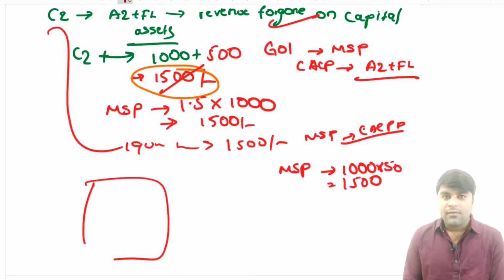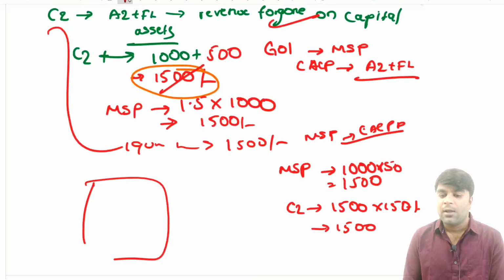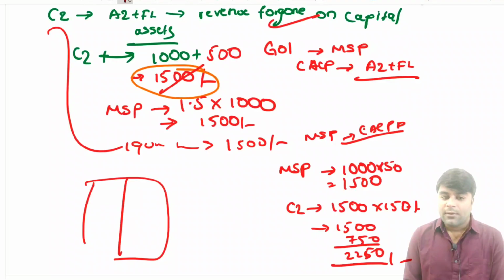Right? The CACP is also going to recommend the MSP on the C2 component also. C2 component of the cost of production is 1500 into 150 percentage. So automatically translates to 1500 plus 750, so automatically 2250. So the CACP recommends that on A2 plus FL, the MSP for the quintal of paddy is about 1500, and if it is the C2 component, it is about 2250.